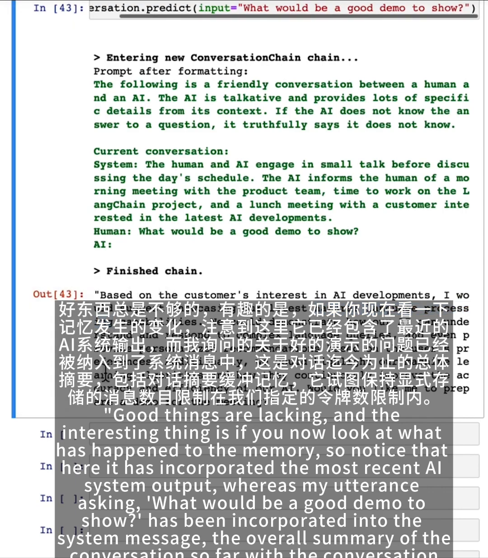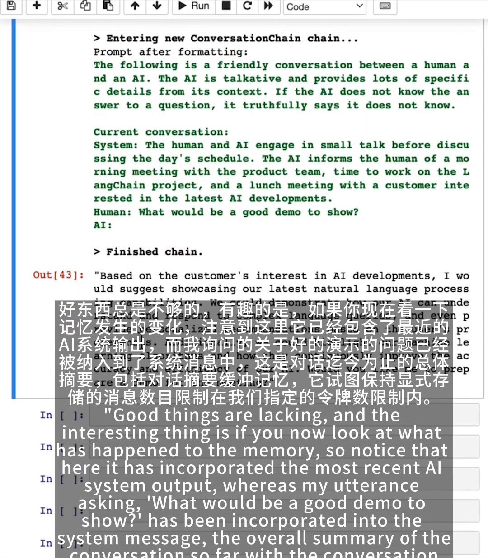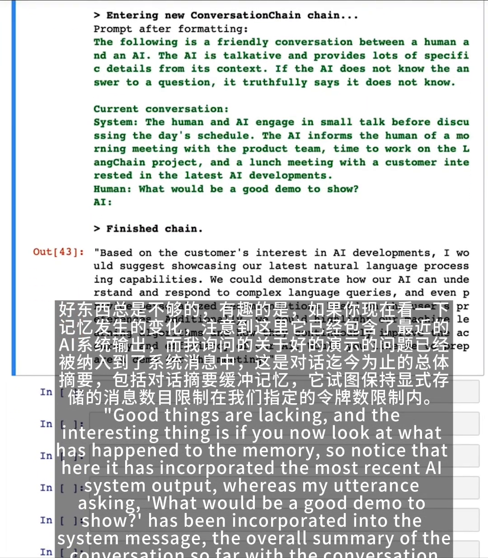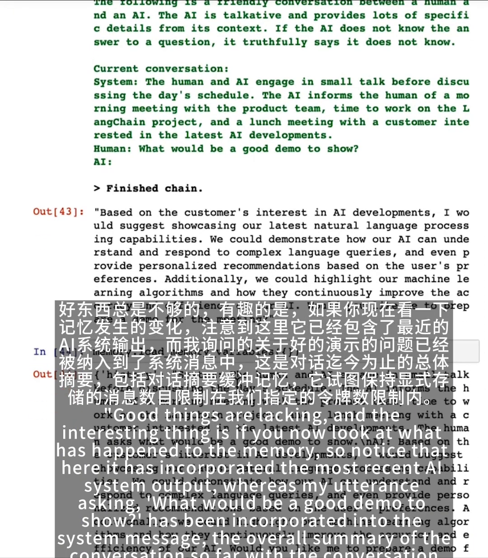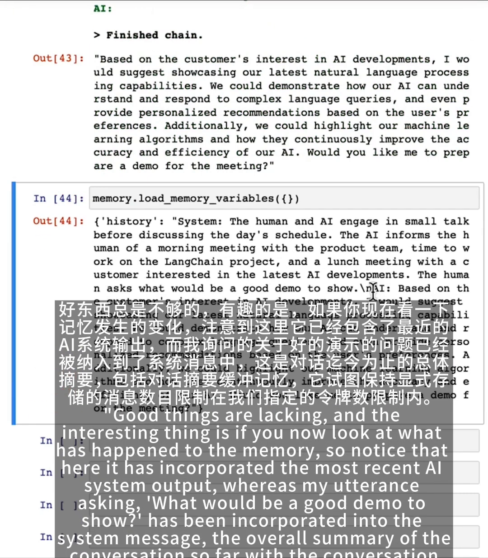And the interesting thing is, if you now look at what has happened to the memory, notice that here it has incorporated the most recent AI system output, whereas my utterance, asking what would be a good demo to show, has been incorporated into the system message, the overall summary of the conversation so far.